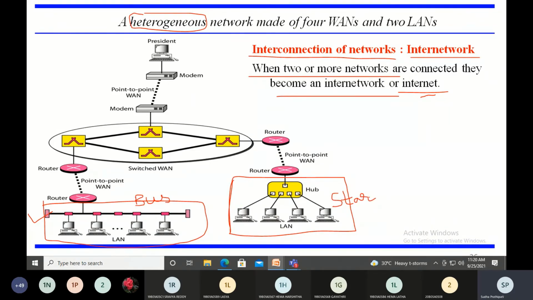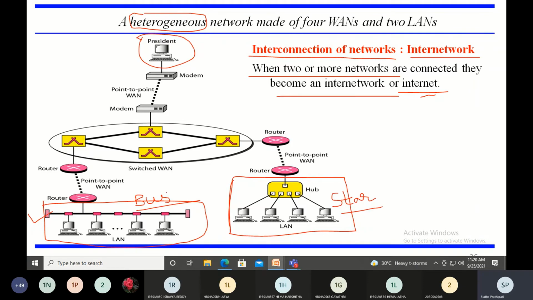Say for example, there are 2 branches for Reliance. This is branch 1 of Reliance and this is branch 2 of Reliance. In branch 1, say the billing systems are all connected in bus, and in the other branch, all the systems are connected in star. Now somebody in the middle, in a Reliance office, wants to look into the sales of how office 1 is working and office 2 is working. This is the person who is sitting somewhere around.